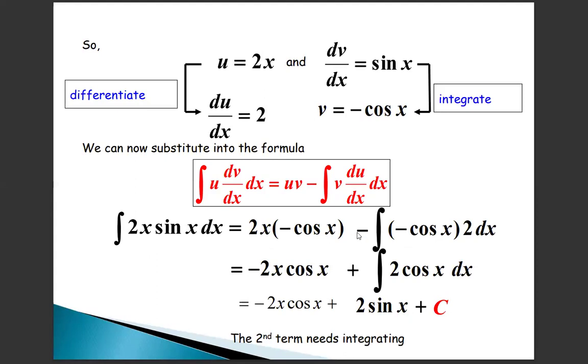Applying this, we get minus 2x cos x, minus into minus plus 2 cos x, so minus 2x cos x plus the integration of 2 cos x, which is 2 sin x, plus the integration constant. So the answer for the integral of 2x sin x dx is minus 2x cos x plus 2 sin x plus c.